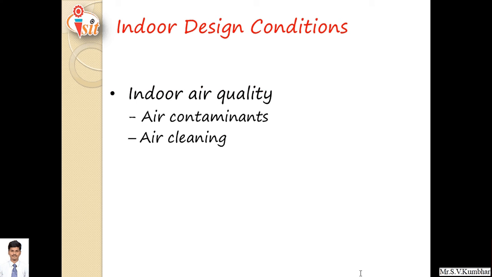As I said, the basic purpose of an air conditioning system is to provide clean air. For that purpose, we use an air filter. When an air filter is fitted, the contaminants present, that is dust, etc., have to be removed from the air.